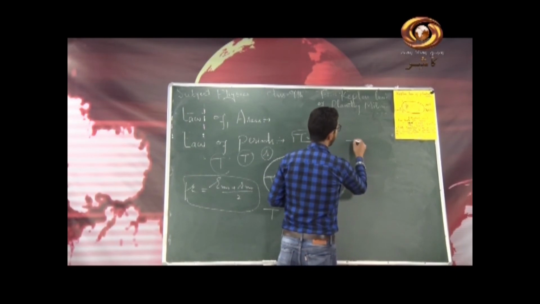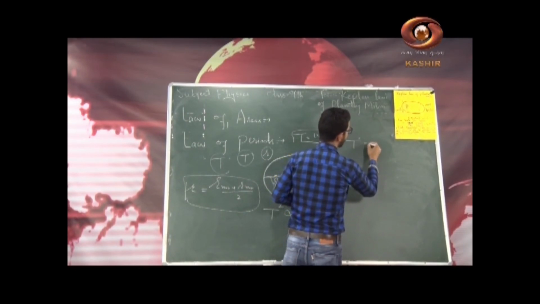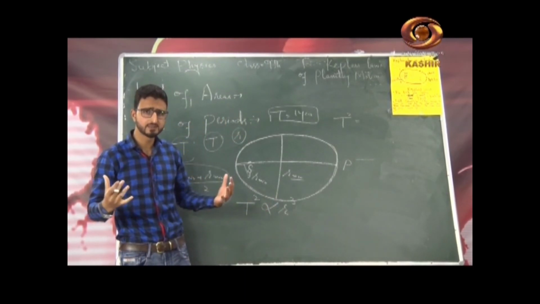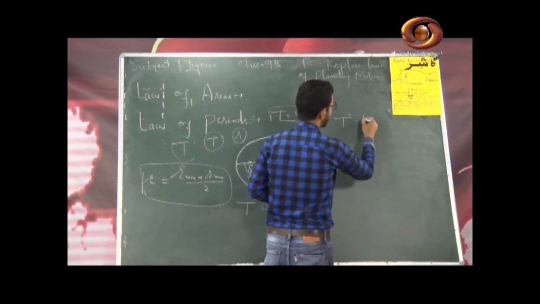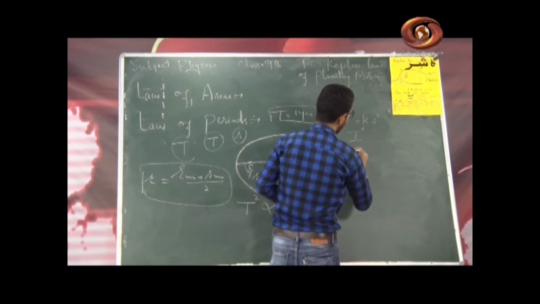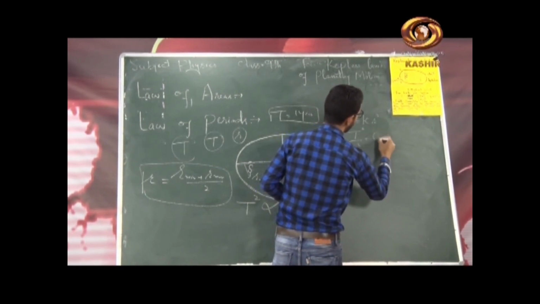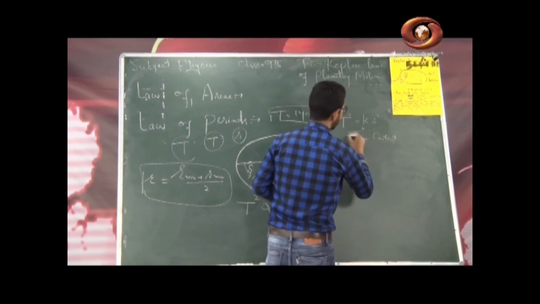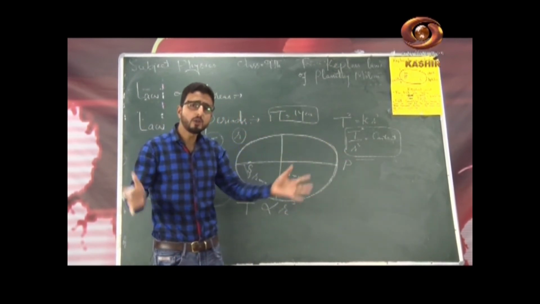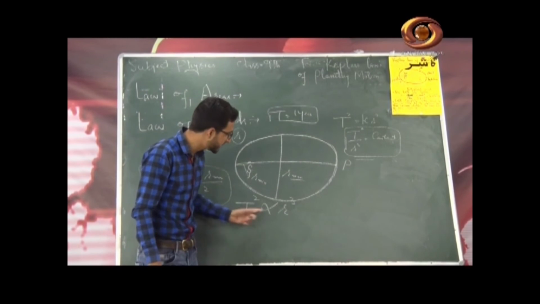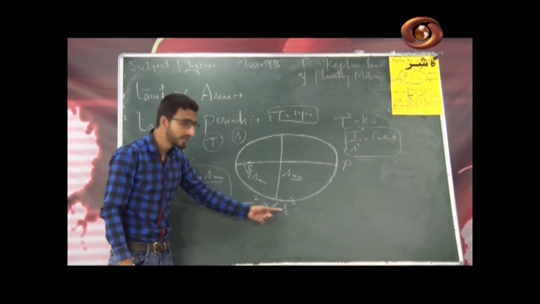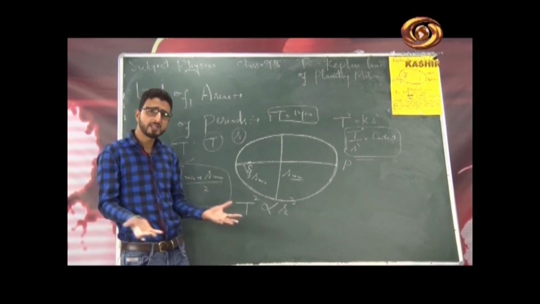So I can write here T square is directly proportional to r cube. Now to replace this sign of proportionality with equality, as usual in physics, we introduce a constant. So let me write it k. So T square is equal to k into r cube, or I will write T square by r cube is equal to a constant. Now this is basically Kepler's third law, that is T square by r cube for all planets is constant. Now you can see from this very law, the smaller the orbits of the planets around the sun, the shorter will be the time taken by the planet around the sun.